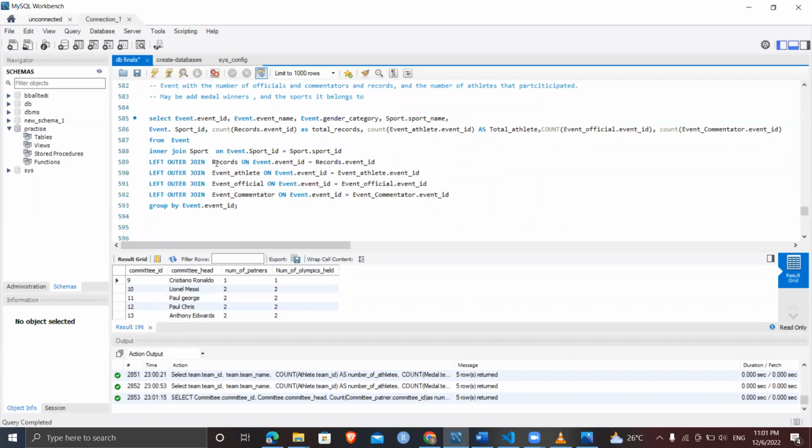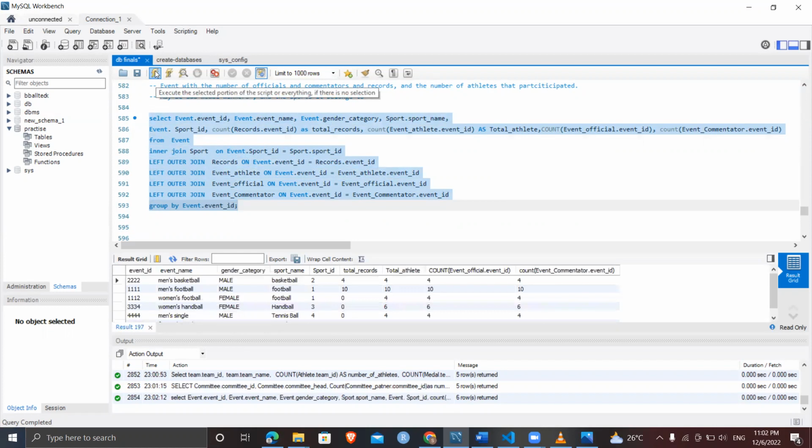The fourth query is about the events: the sports the events belong to, the number of athletes that participated in that event, the number of officials, and the number of commentators. So let's run that and see. So we have the event ID, the event name, like men's basketball, women's basketball, the gender category of that event, the sports name, the sports ID, the total records that have been broken in that sport, the total athletes that participated in that event, the number of officials that officiated the event, and the number of commentators that event had.